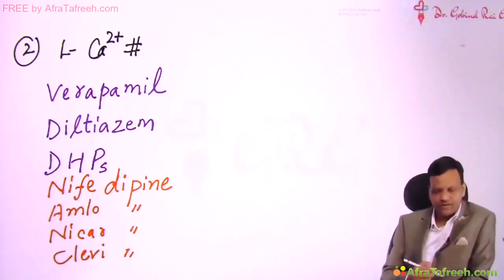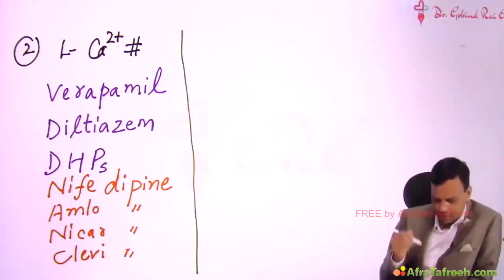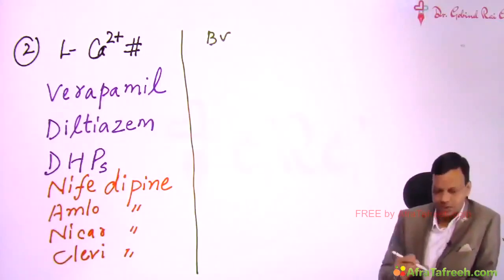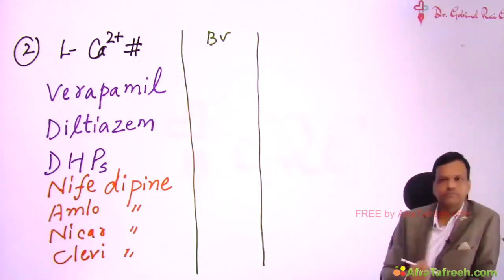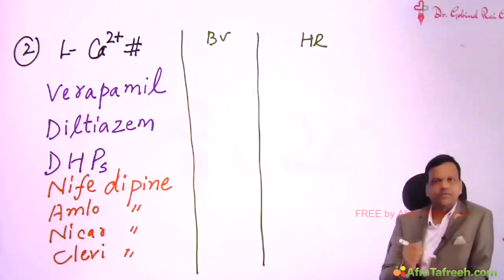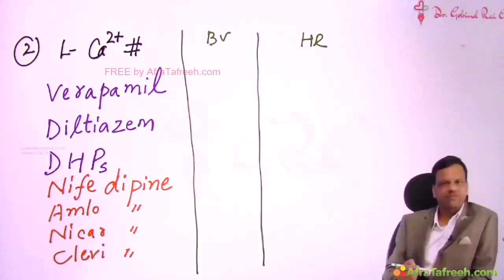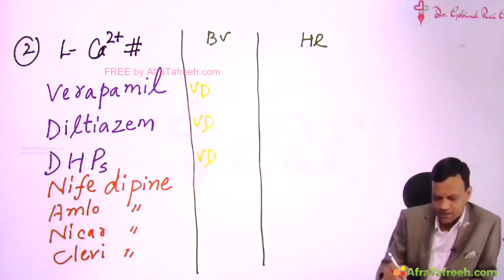So we'll discuss the important difference between these calcium channel blockers by noting their effect on blood vessels and heart. So their effect on blood vessels and blood pressure, and their effect on heart rate. Now all the calcium channel blockers, verapamil, diltiazem as well as dihydropyridines, block calcium channels in the blood vessels. And when we block calcium channels in the blood vessel, that will lead to vasodilation. So all three drugs cause vasodilation, and vasodilation will result in decrease in BP.